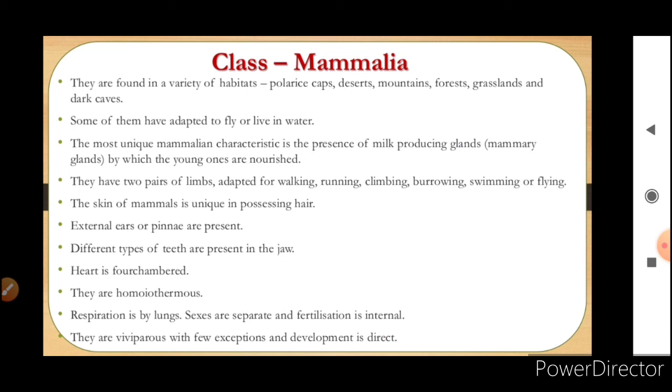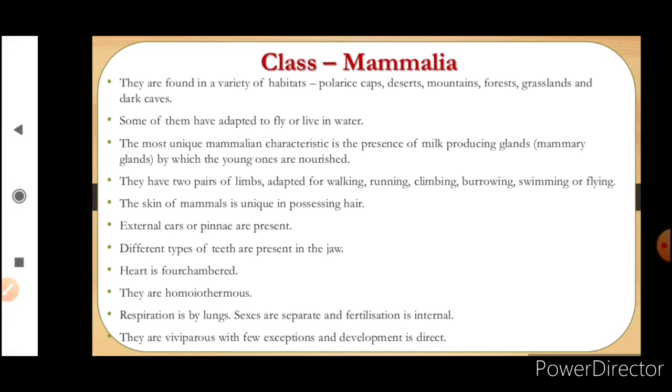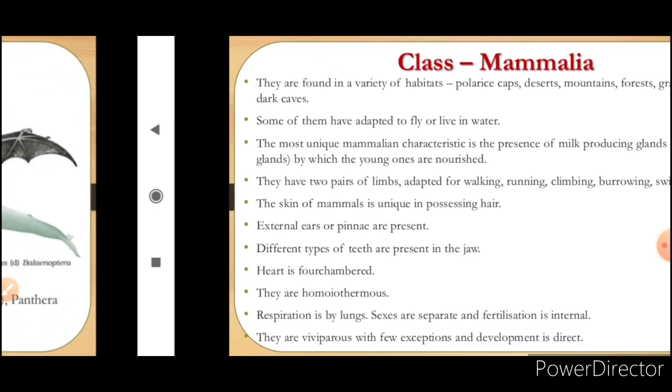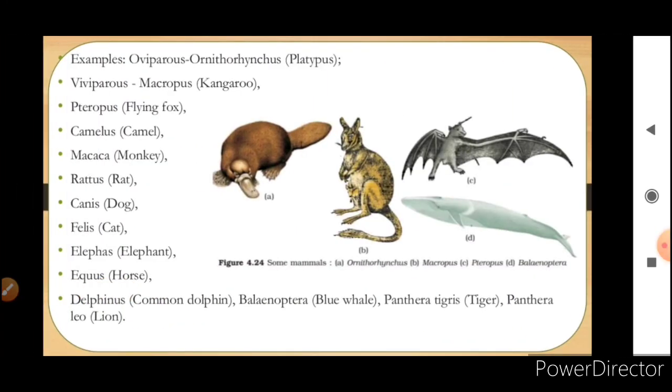So, Mammalia, the examples are here. Oviparous mammalia is the platypus, viviparous is the kangaroo, Petropas, Camelus, Macaca, Rattus, Canis, Felis, Elephas, Equus and dolphins, Balaenoptera, Panthera tigris, Panthera leo.